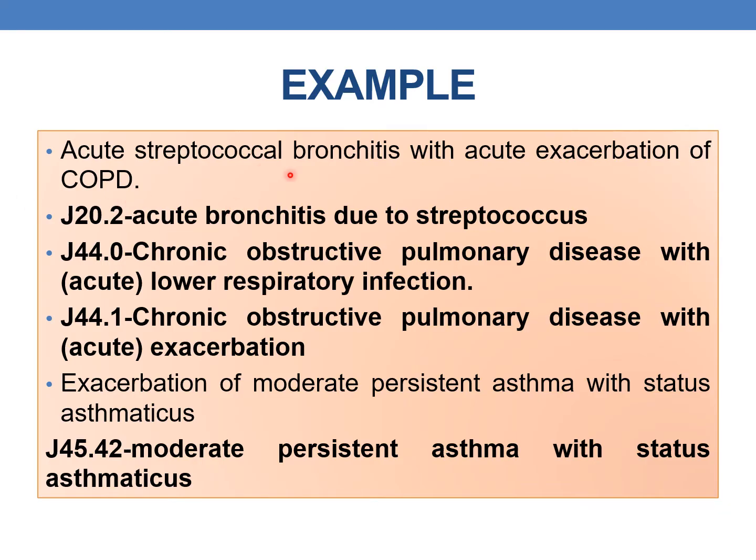So here the codes are, first you should code for the acute condition, that is J20.2, which is acute bronchitis due to streptococcus, followed by J44.0, which is chronic obstructive pulmonary disease with acute lower respiratory tract infection. Bronchitis is a lower respiratory tract infection. Followed by J44.1, which is chronic obstructive pulmonary disease with acute exacerbation. So these are the three codes which are essential for this particular scenario.